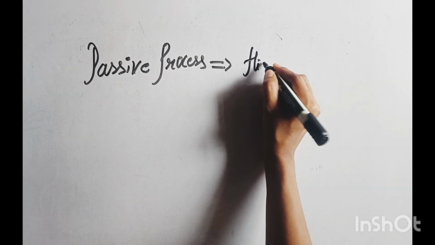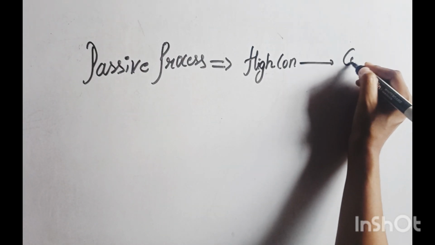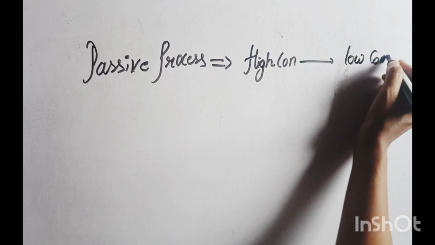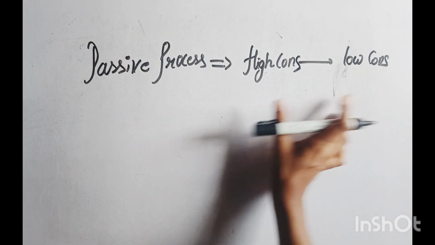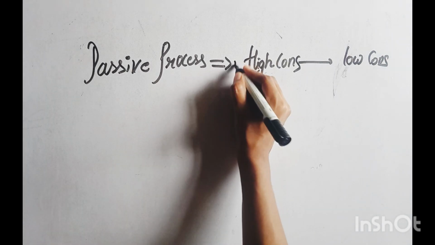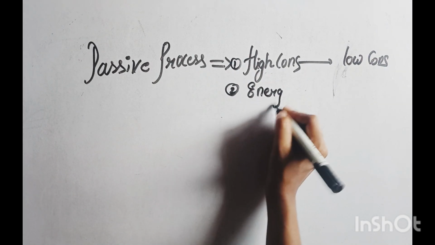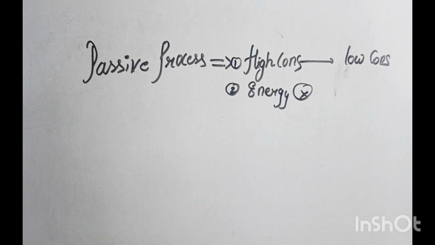The passive process means that substances move from high concentration to low concentration. That is the first thing. And second, no energy is provided. The cell does not provide any energy to transport the substances from high concentration to low concentration. So this is the passive process.